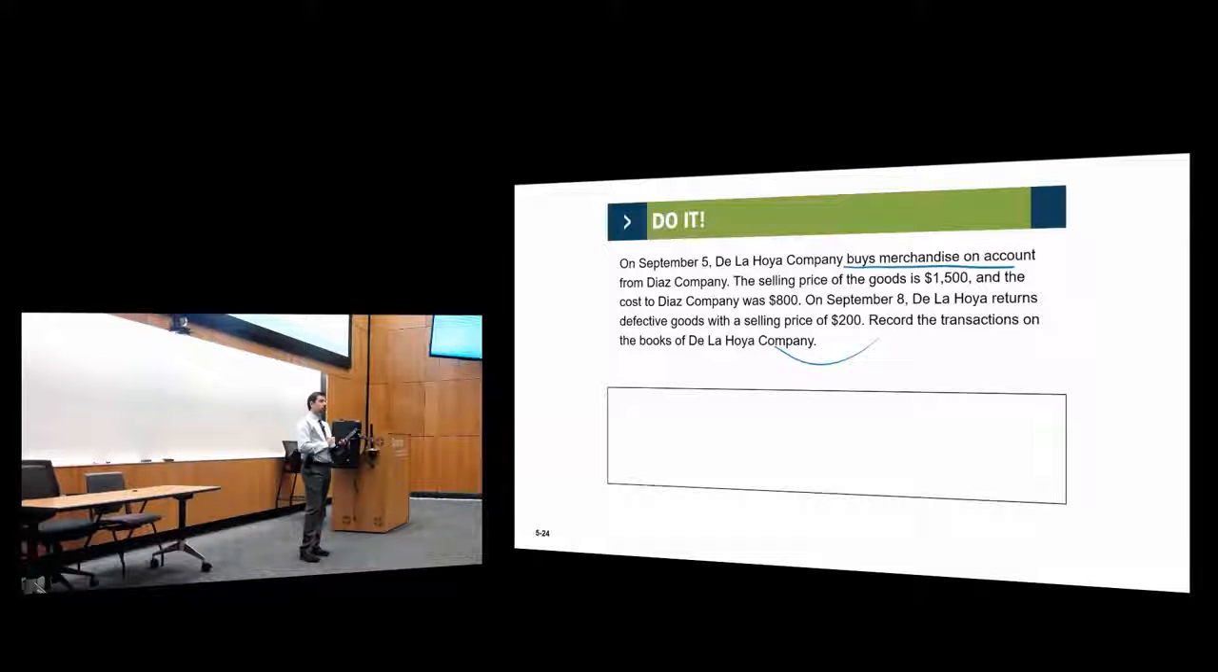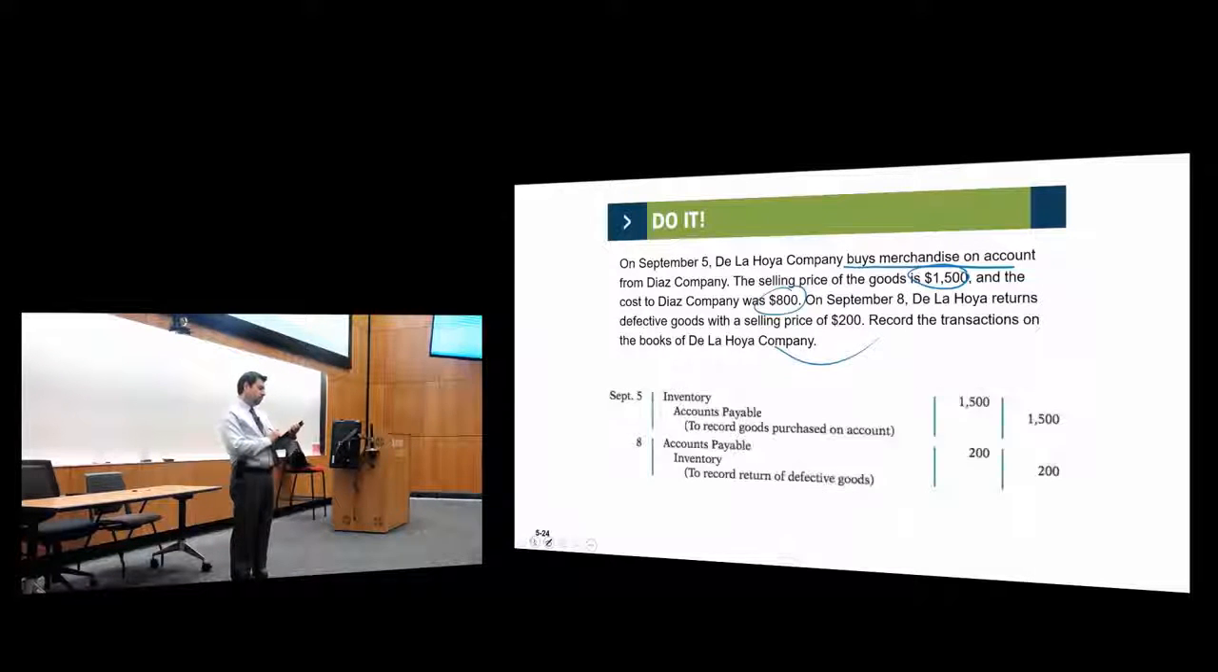Right? So we know that inventory increased and accounts payable increased. You have more liabilities now. You owe a new debt. That was for the selling price of $1,500. What about the cost, $800? You don't care about that. This is not for the company. This is for the seller. So the seller is concerned with this one, not the buyer. In this case, you debit inventory $1,500, you credit accounts payable $1,500.